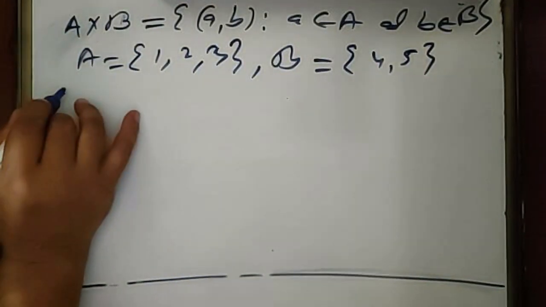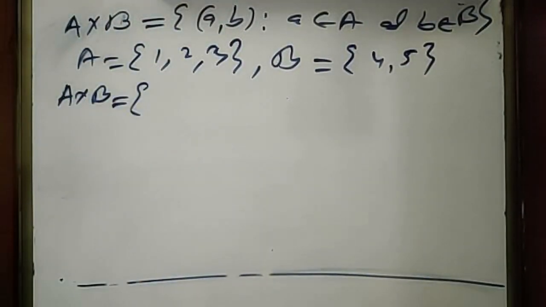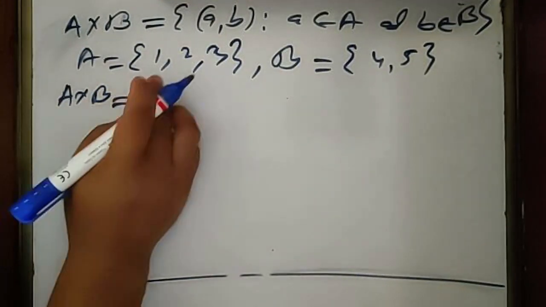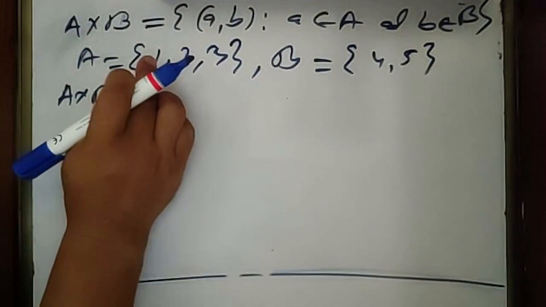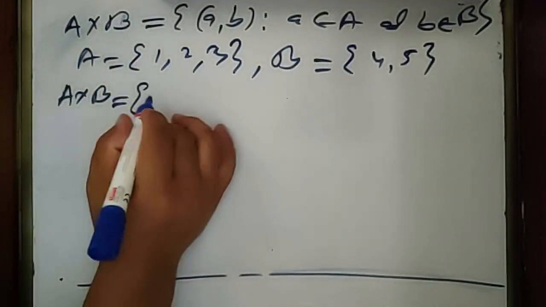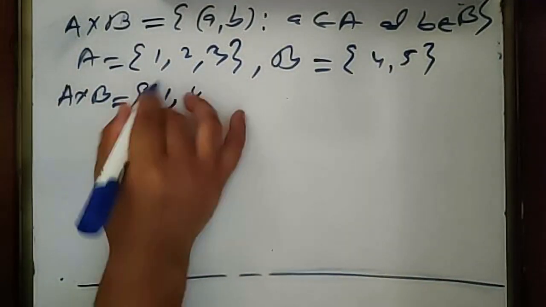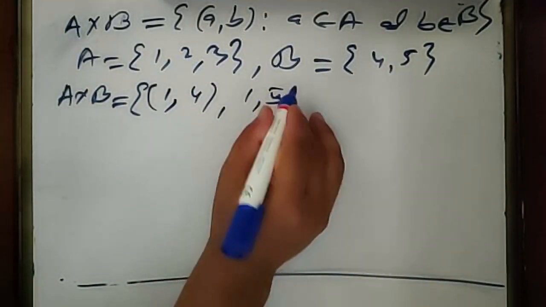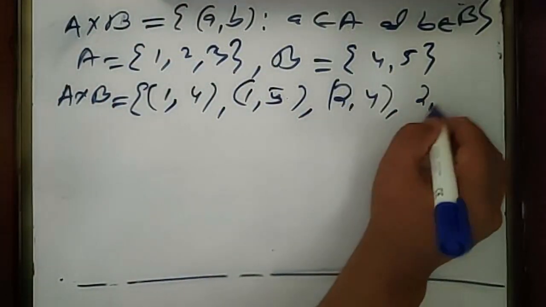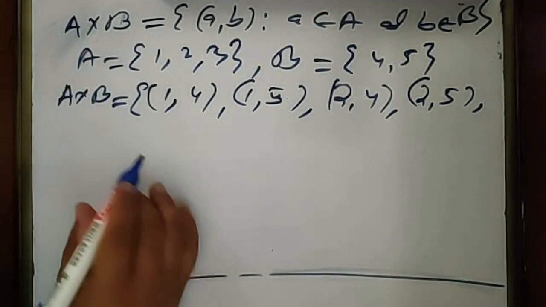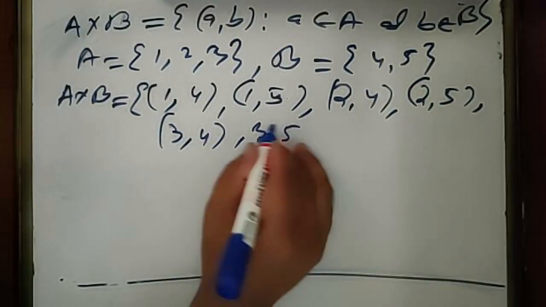So what is Cartesian product A × B now? Cartesian product is nothing but the collection of all the possible pairs from element A to B. So first we'll take the first element 1 combined with the elements of B: 1 combined with 4, 1 combined with 5, now 2, 2 combined with 4, 2 combined with 5, similarly 3 combined with 4, 3 combined with 5.